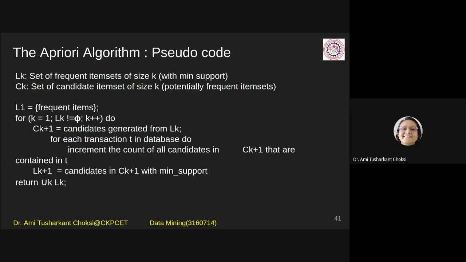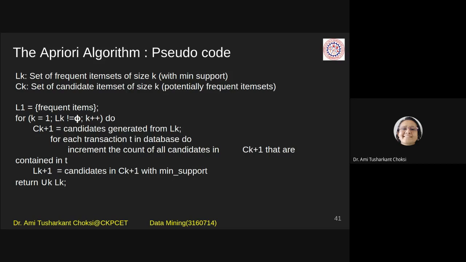Now, why are we saying candidate item set for CK and frequent item set for LK? It is because a candidate item set is the set where items can potentially be frequent. They need not be frequent. See, bread, butter, and cheese. We can say bread is frequent, butter is frequent, but cheese may not be frequent.